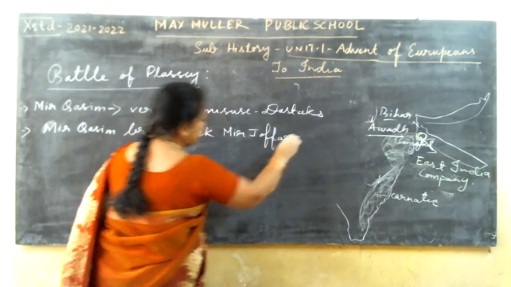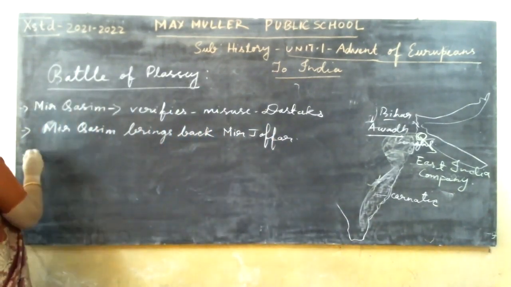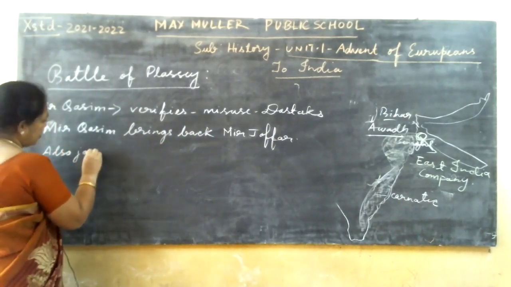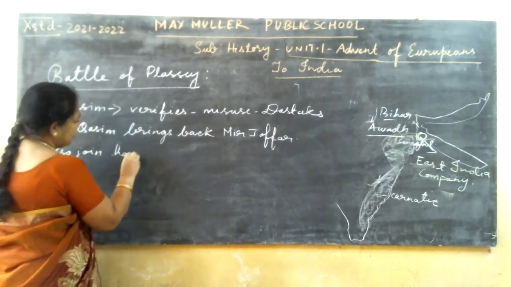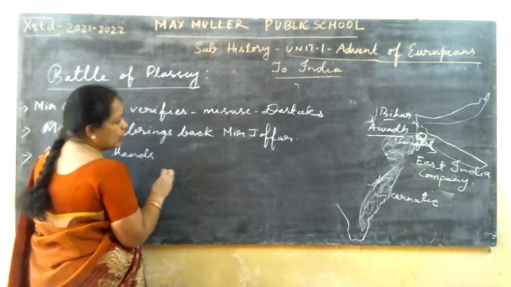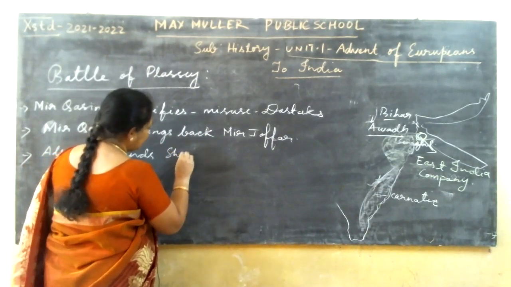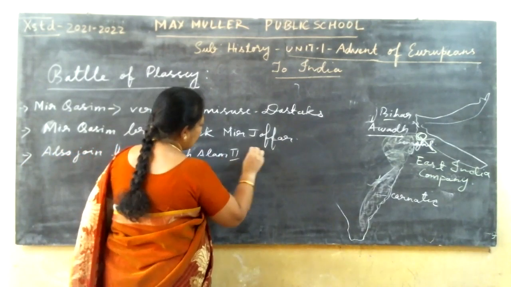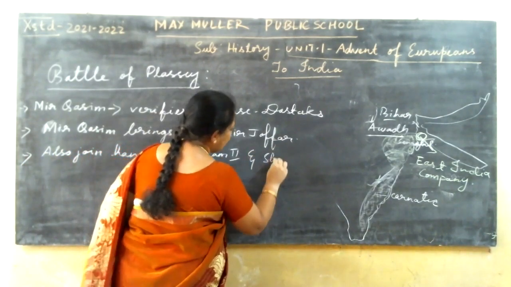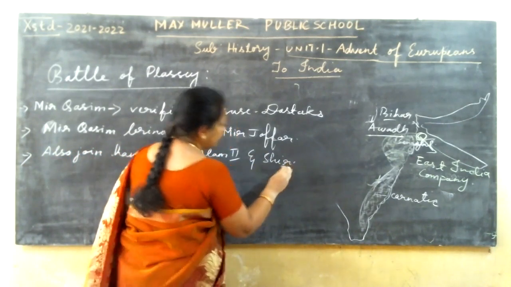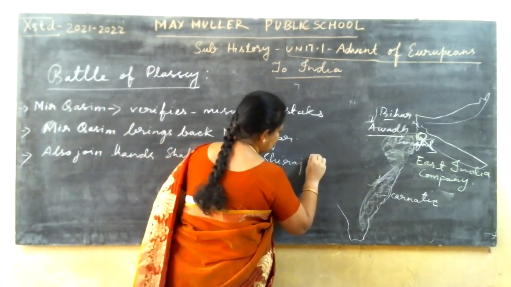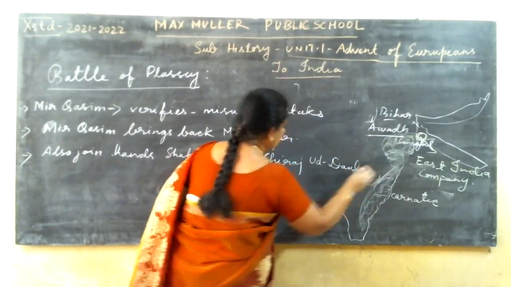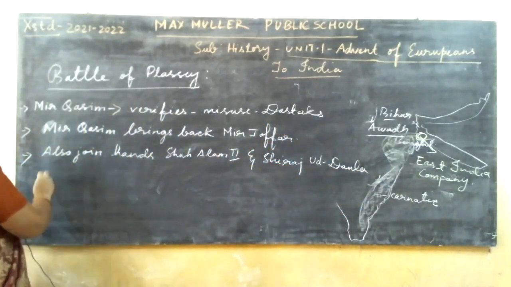Then also joins hands with Shah Alam II and Shirajuddaulah, Nawab of Awadh.